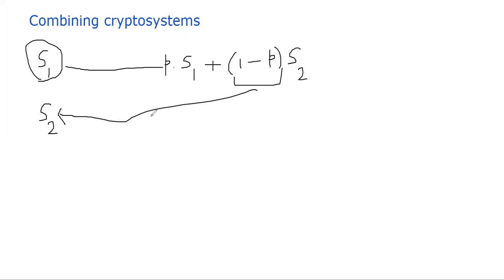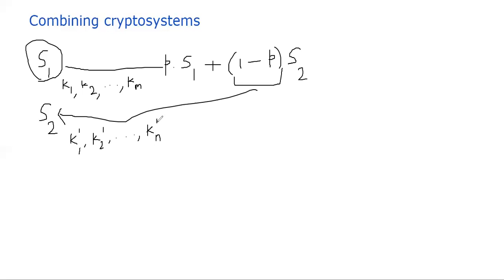Let's think about what the benefit of doing this is. How much is security improved because of combining these two systems? Let's assume the key space for the crypto system S1 is, say, K1, K2, up to Km. There are M possible keys you could use to apply your encryption on your message using the crypto system S1. Similarly, S2 may have another set of keys, say K1 prime, K2 prime, up to Kn prime. These are a bunch of other keys that you would use to apply your crypto system S2.